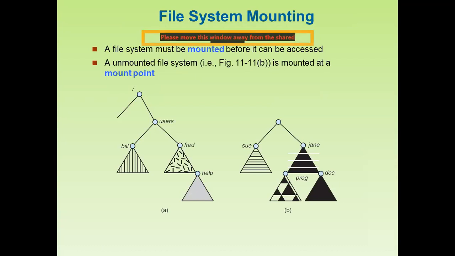Now file system mounting. Here a file system must be mounted before it can be accessed. Here an unmounted file system is mounted at a mount point. Now we can check here what is the file system. Now you are going to search for this file. Okay, then you have to start from here, which is the main directory, and the rest of these are called the subdirectories, and this is the main file.